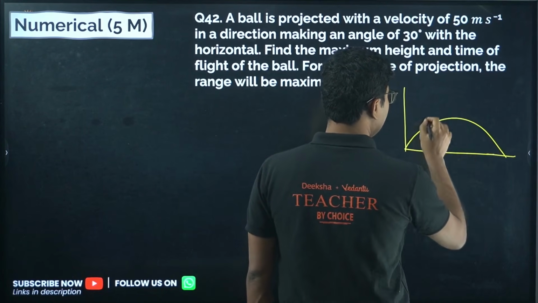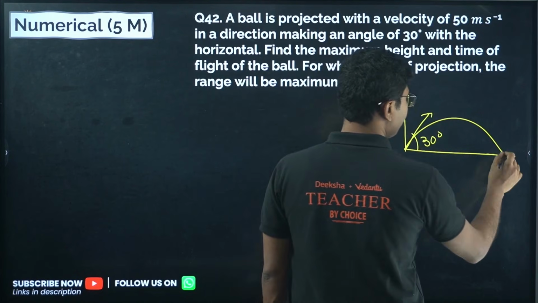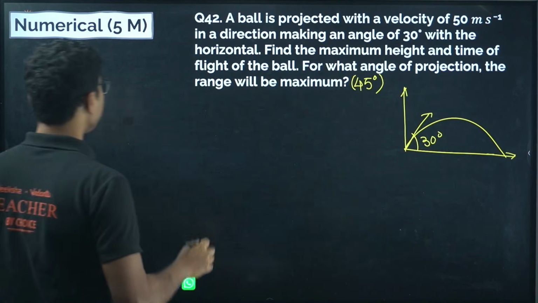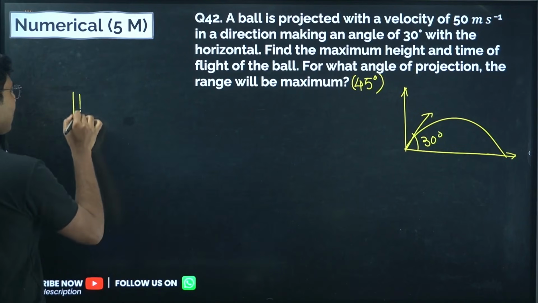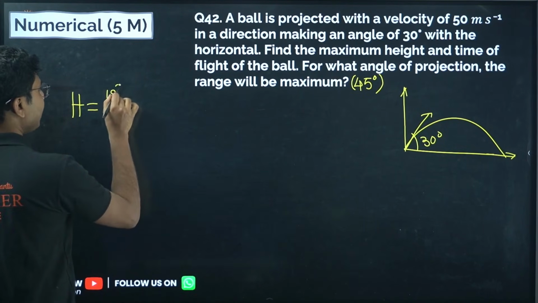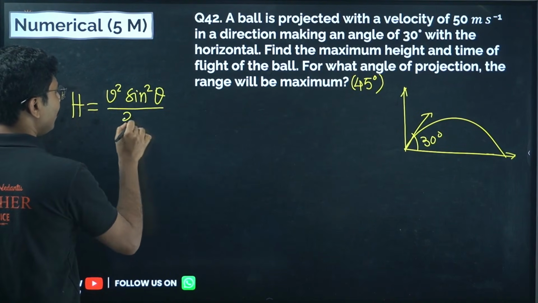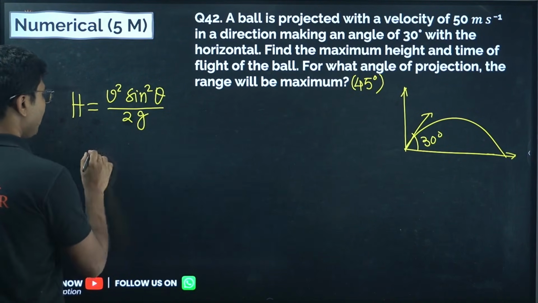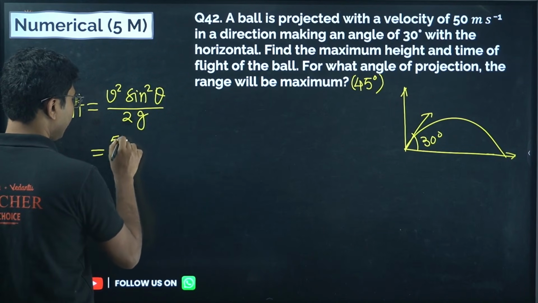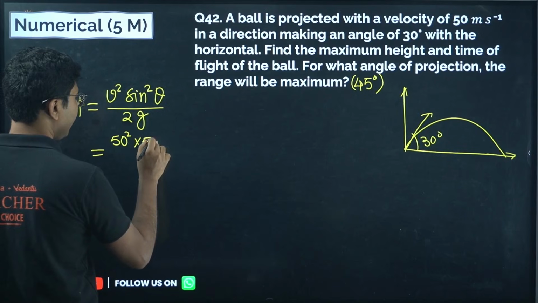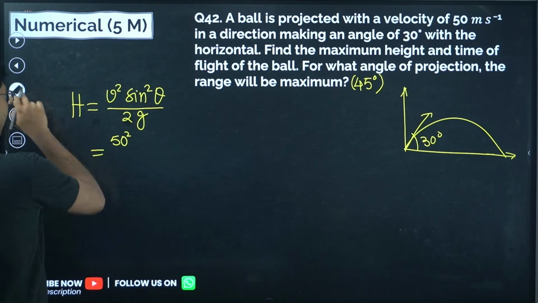A diagram is not necessary for this particular problem, but you can draw it. So the angle of projection is 30 degrees. First you have to find the maximum height. Maximum height is v square sine square theta divided by 2g. Very simple, put the values. v square is 50 square because v is 50.